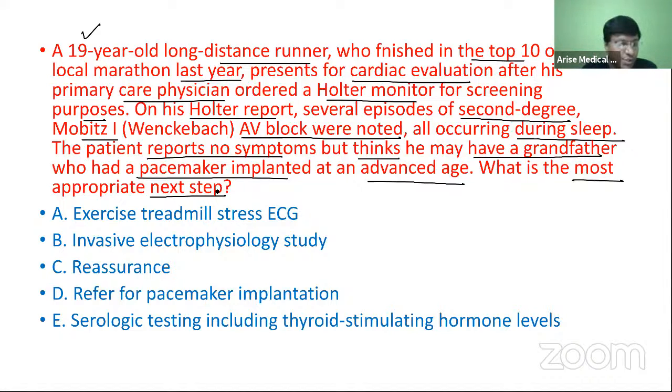Very good, Rakshita, Narayan, and Faizan. So just reassurance, that's all.